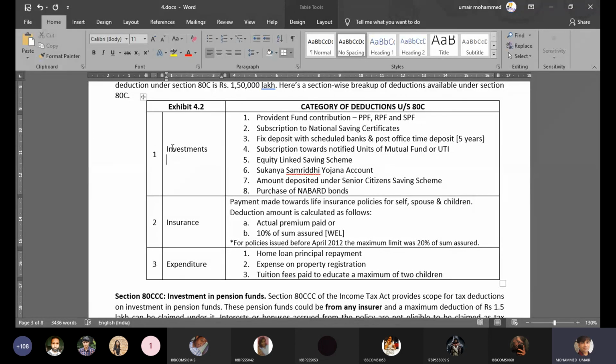So home loan principal repayment, expense on property registration, and tuition fee paid to educate a maximum of 2 children. So these are the 3 categories of deductions that are allowed under Section 80C, and the maximum amount of deduction one can claim under Section 80C cannot exceed 1,50,000. So the government has put up a limit as to how much exemption you can claim. And the answer is 1,50,000. Okay, so with this, we will conclude today's class.